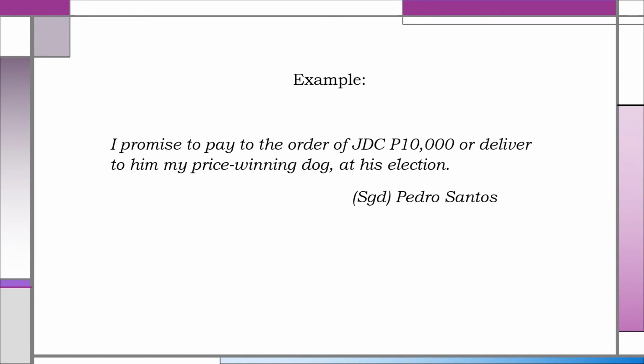In other words, if the choice is given to the payee or holder, an instrument is negotiable even if it requires something to be done in lieu of payment of money. Here is an example of a promissory note that gives the holder the choice to require something to be done in lieu of payment of money. It says, I promise to pay to the order of JDC 10,000 or deliver to him my prize-winning dog at his election. This is a negotiable promissory note.